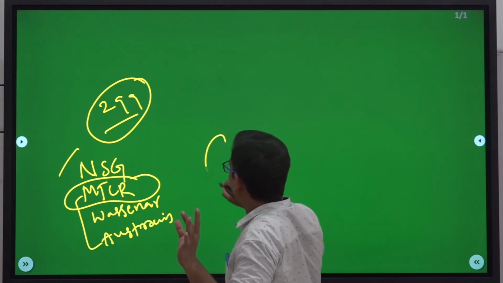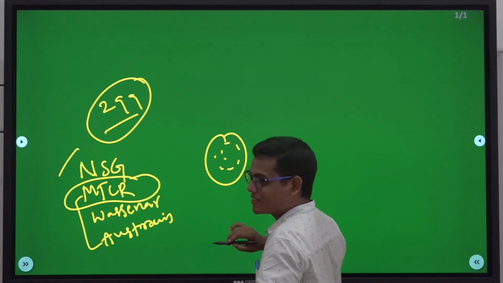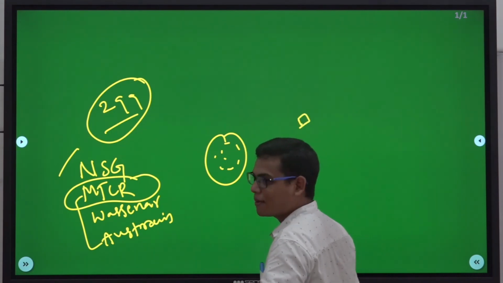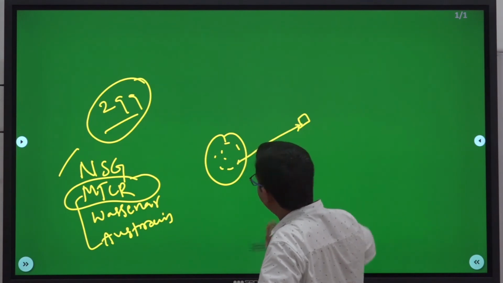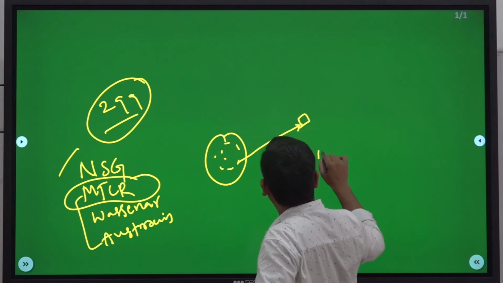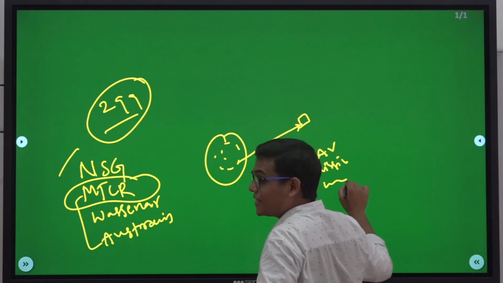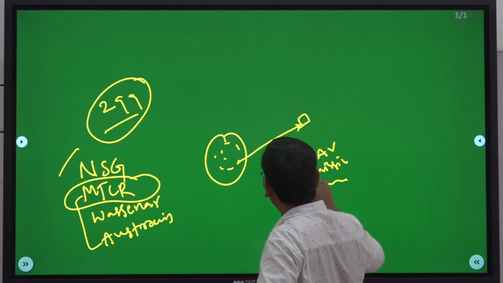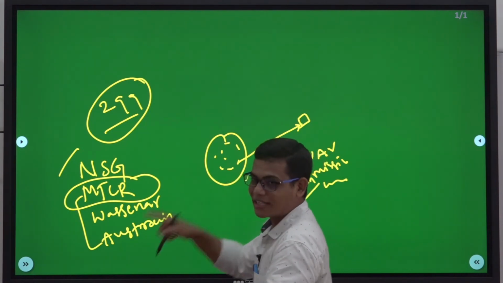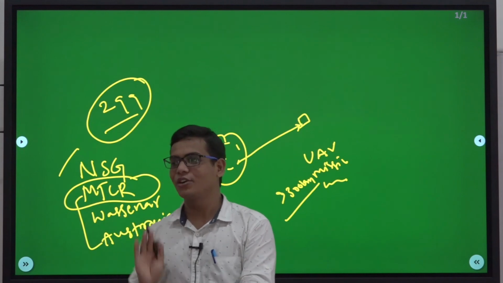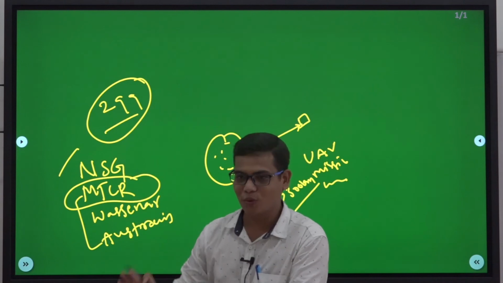MTCR member countries should not transfer the technology of an unmanned air vehicle, missile or launch vehicle if their range is beyond 300 kilometers. That means less than 300 kilometer range technology you can transfer, but more than 300 kilometers you are not supposed to transfer. But later India became a member of MTCR in 2016.